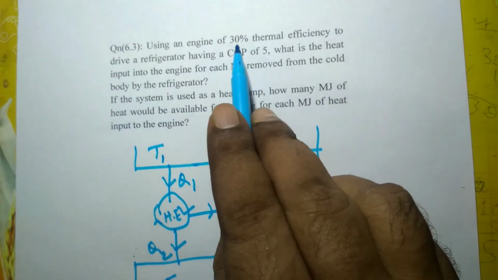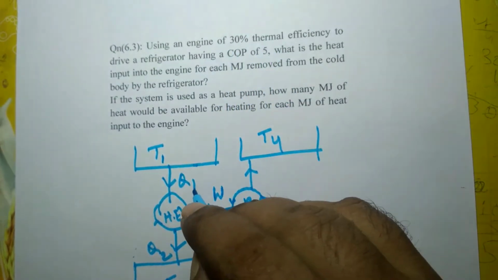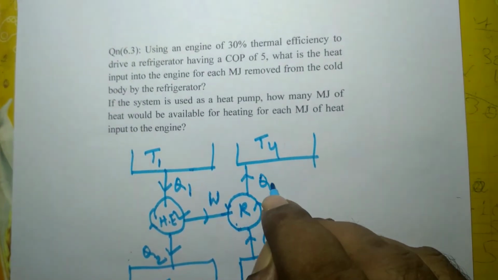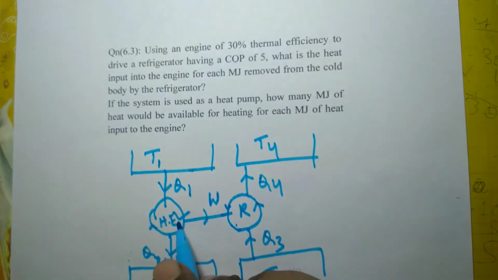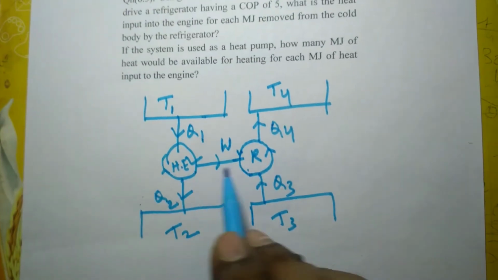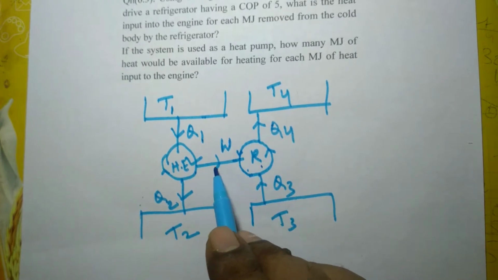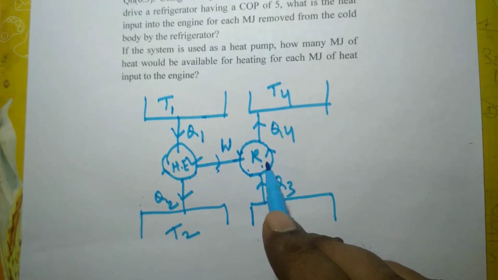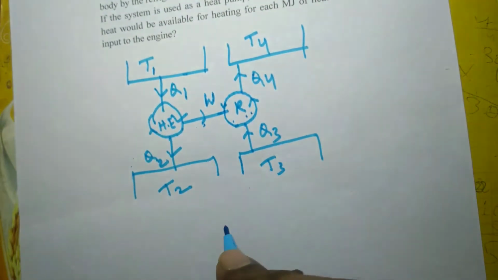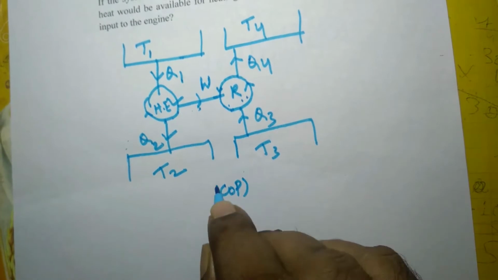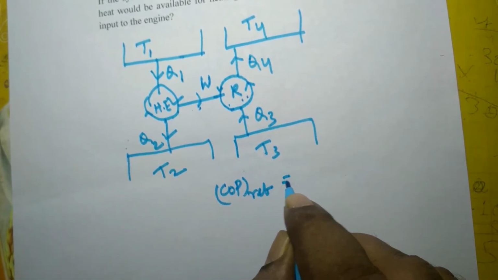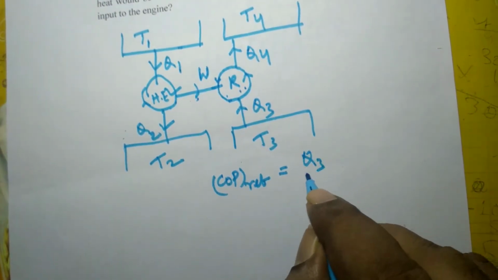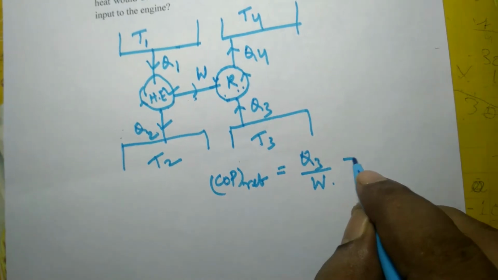So you see, using an engine of 30%, suppose this is Q1, Q2, Q3, this is Q4. Heat engine, in this case, a heat engine drives a refrigerator. That means whatever work is produced by this heat engine goes on to drive the refrigerator. And COP of refrigerator is 5. COP of refrigerator is Q3 by W. Q3 by W is 5.